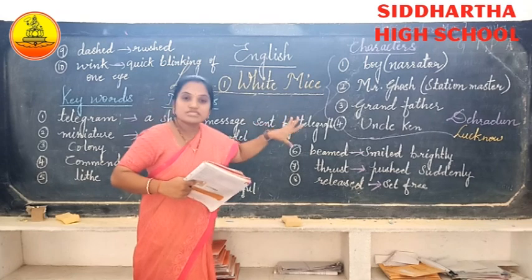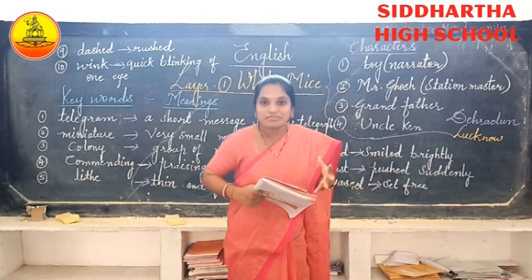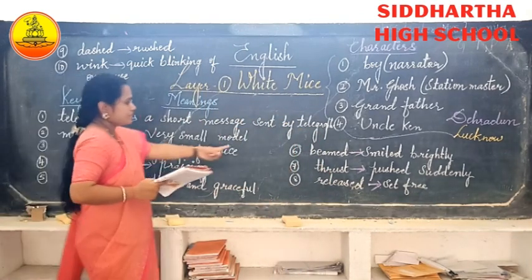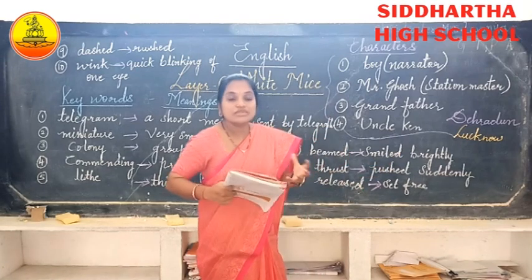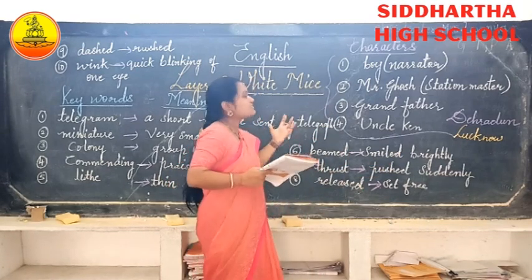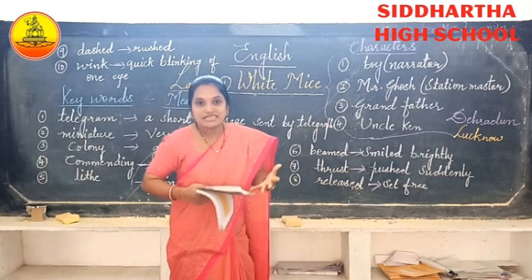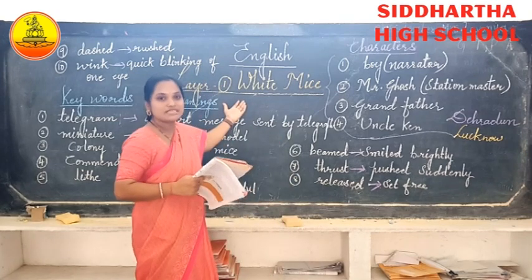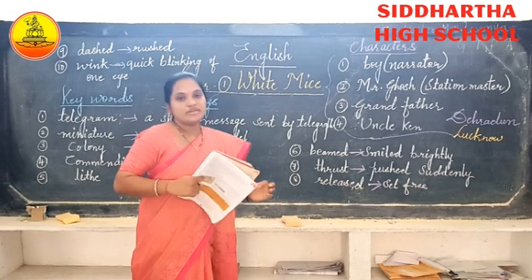When the grandfather was praising, Mr. Ghosh was very happy, beamed with pleasure. Beamed, that is, he also started smiling brightly. He was very happy because the grandfather and the boy started praising his family members. And who are the family members? His white mice. So Mr. Ghosh was also very happy.